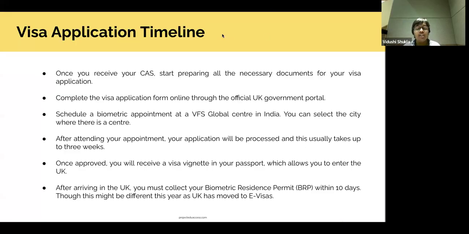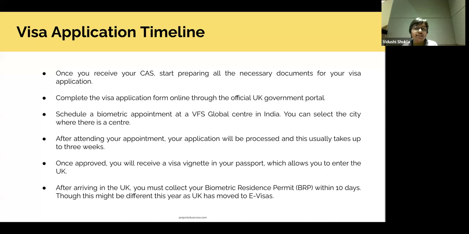After arriving in the UK, one important thing is that you have to get a biometric residence permit. This is very important. It is as important as your passport. This proves that you are allowed to reside in the UK, and it also gives a measure of how many work hours you are allowed in the UK. And you have to get it within 10 days.